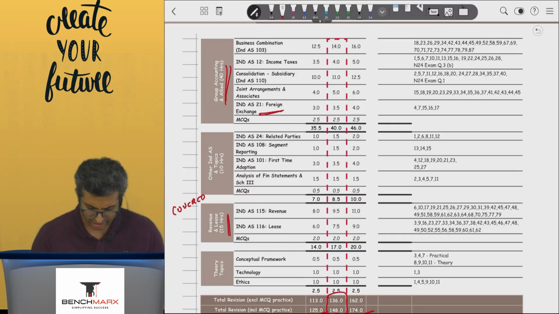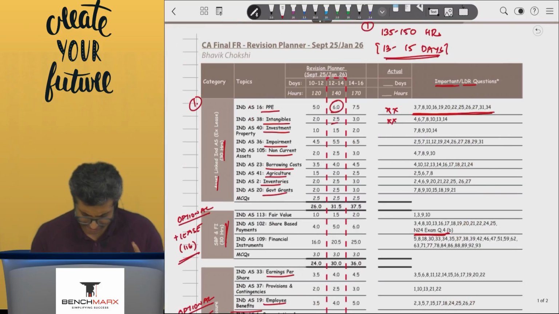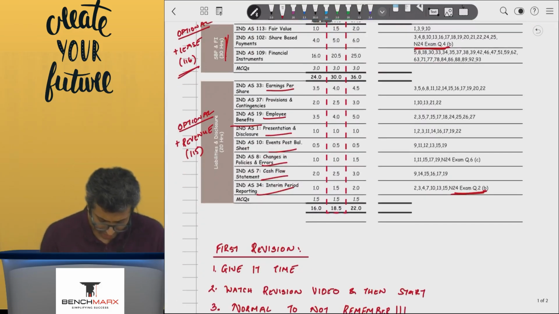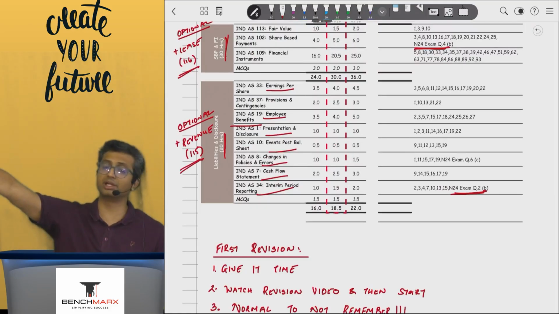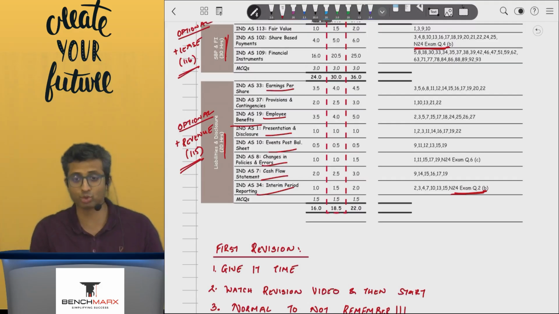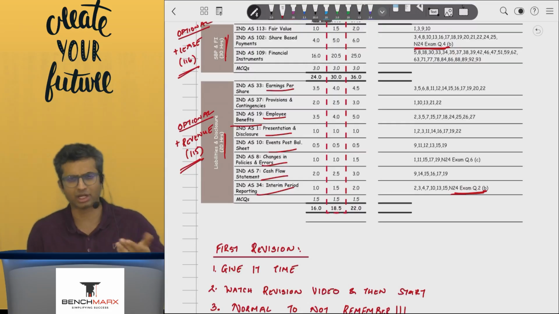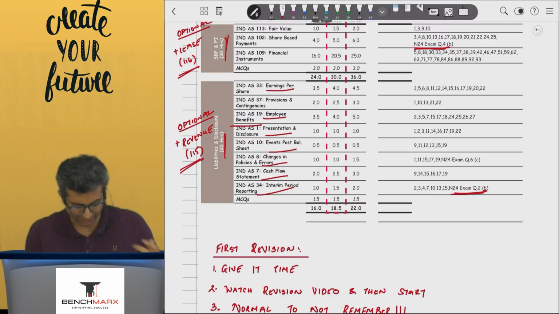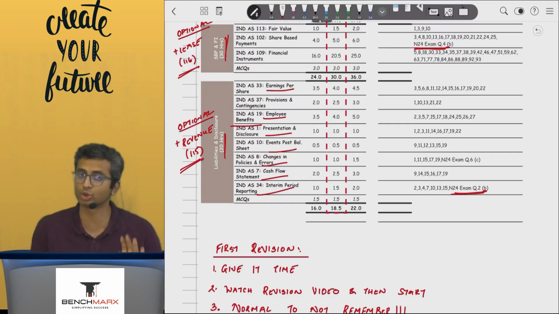Next, you will complete all the other indices. There was one more thing over here, along with leases and liabilities, rather than keeping revenue right at the end, because revenue is something which comes every time in the exam, and most of the students keep revenue for the end. So rather than keeping it for the end, if you have some steam left, again, as an optional thing I've said, you can do revenue after you have done leases and disclosures part, which will be very helpful, because you don't have to do it at the end, and don't risk leaving it.